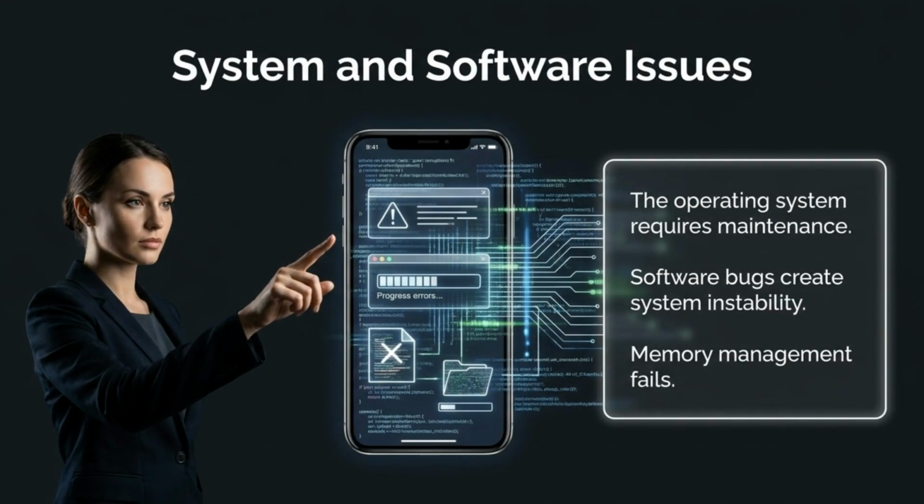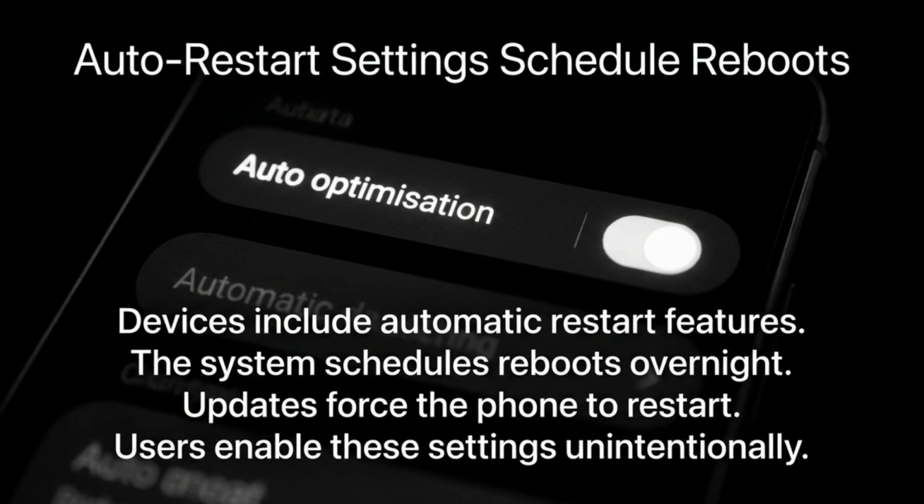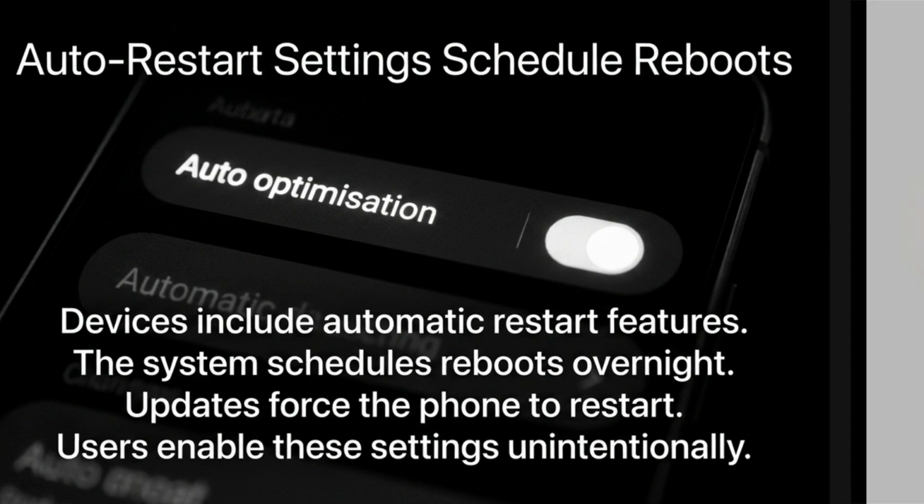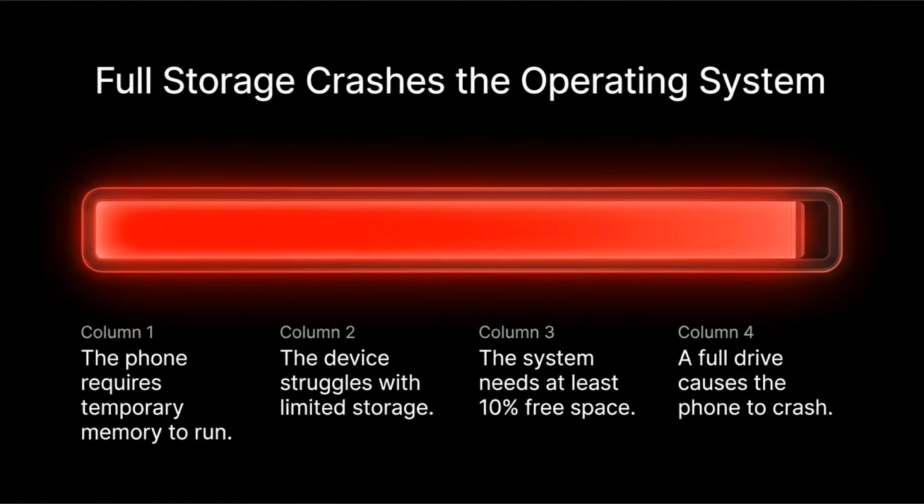Moving to system and software issues. Sometimes the operating system needs maintenance, or bugs and memory management errors can force a restart. Sometimes it's just a setting. You may have enabled an auto restart or optimization feature that schedules reboots, which can feel unexpected if you've forgotten it's on. Storage space is critical. If your phone is nearly full, the system may struggle to function. Aim to keep at least 10% of your storage free.